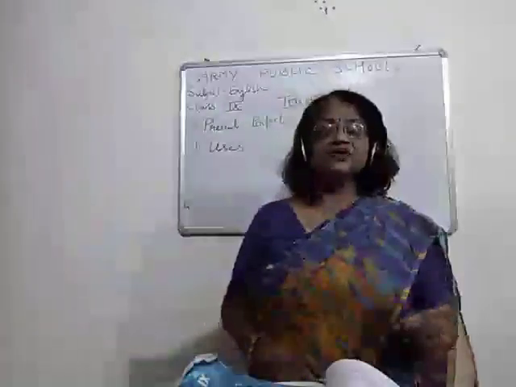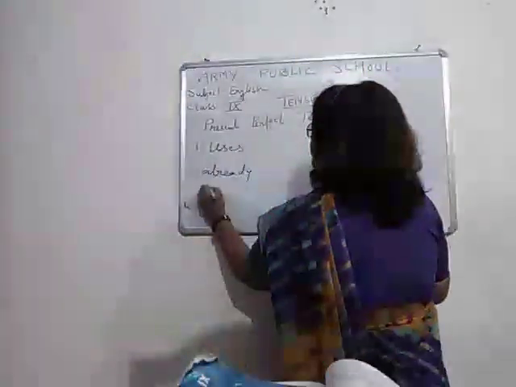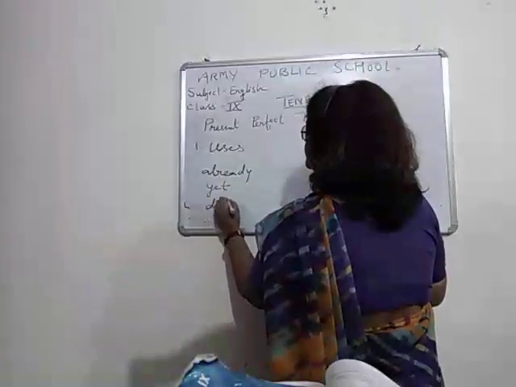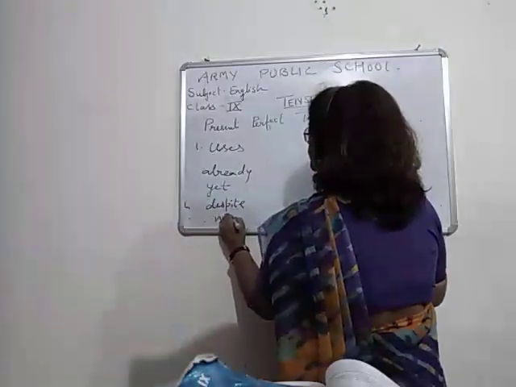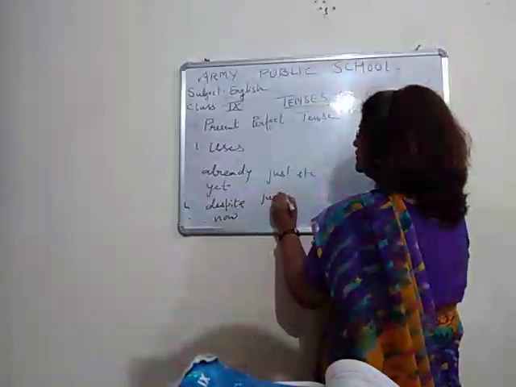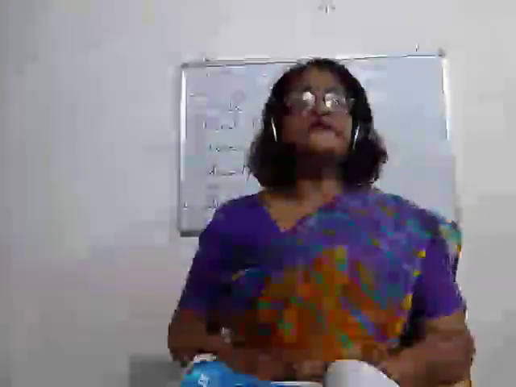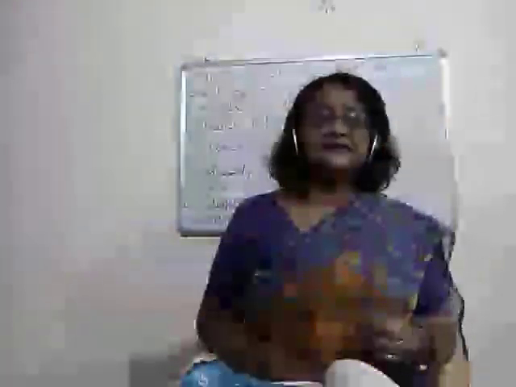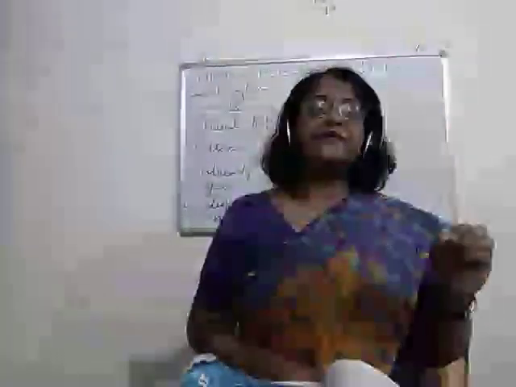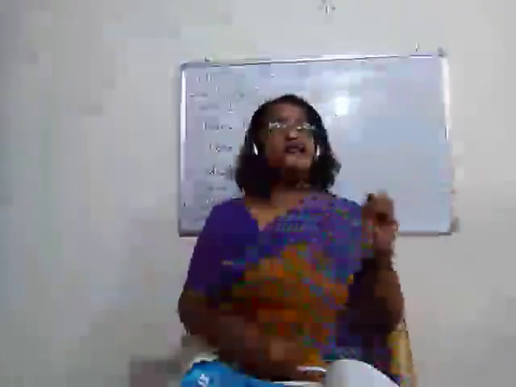Then children, there are some words we use, like I have already discussed with you in my previous video: already, yet, despite, now, just, just as, there are many words, etc. That's why I'm writing here, etc. Okay, and students, if these words are there in the sentence, then in 99% cases this will be present perfect tense. Like, I have done my work.